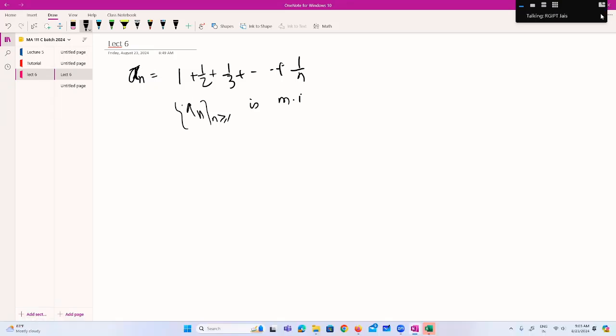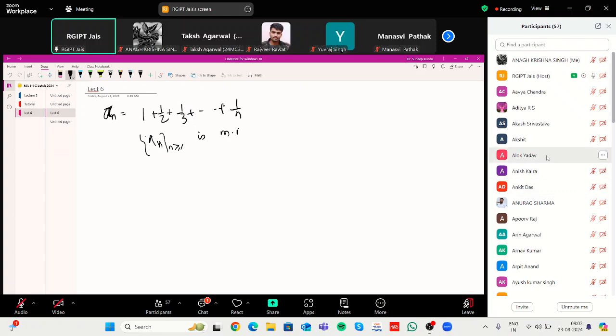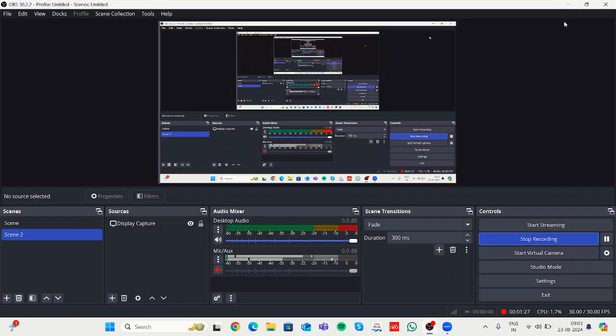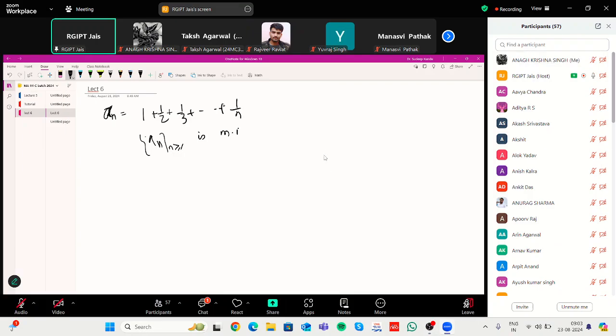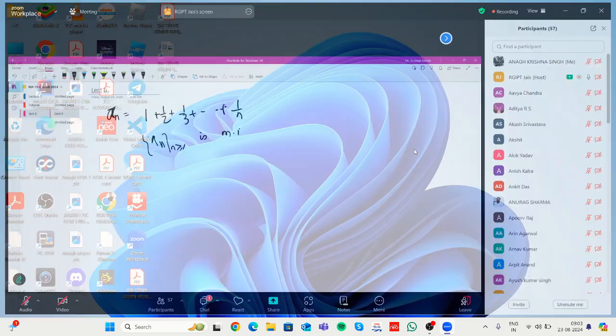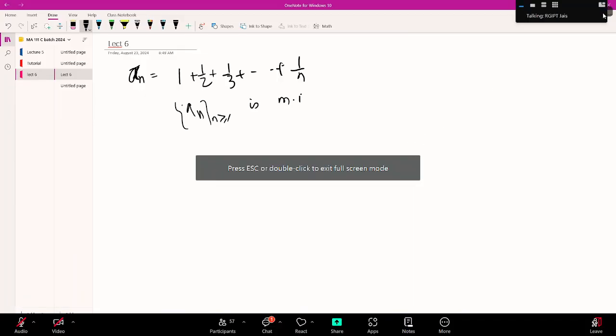So how do you show that this sequence is bounded above?